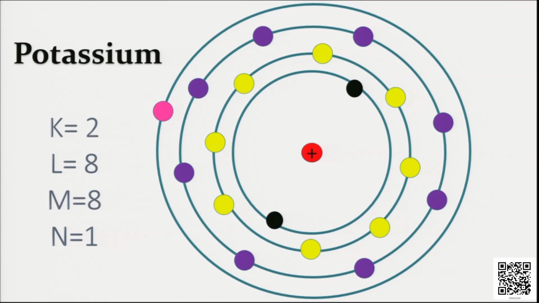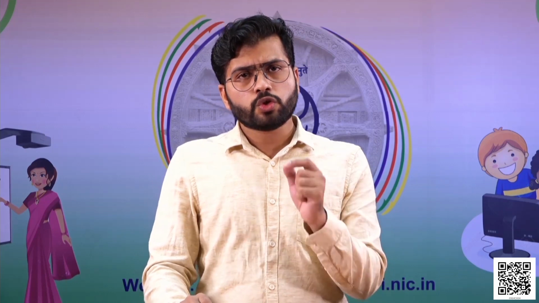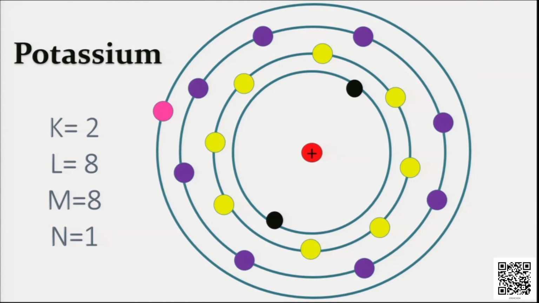By the 2n² formula, the number of electrons that can be accommodated in the M cell is 18, because for M the n value is 3, so 2 into 3 square is 18. But if you see the diagram, M contains 8 electrons. Why is it so? If you recall the rule, the maximum number of electrons that can be accommodated in the outermost cell is 8. Although the capacity of M is 18,